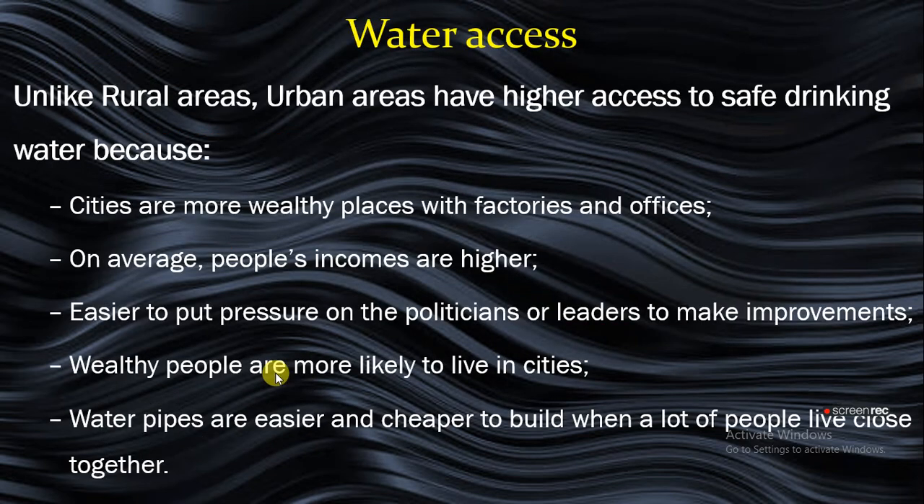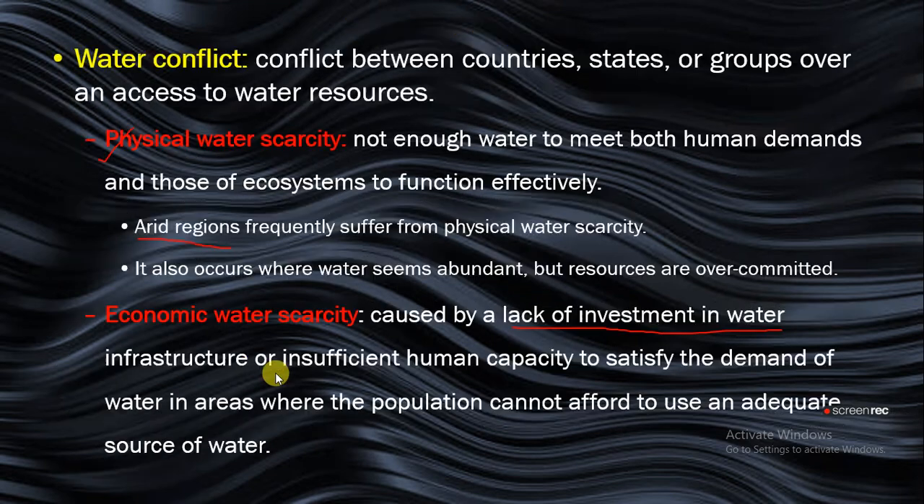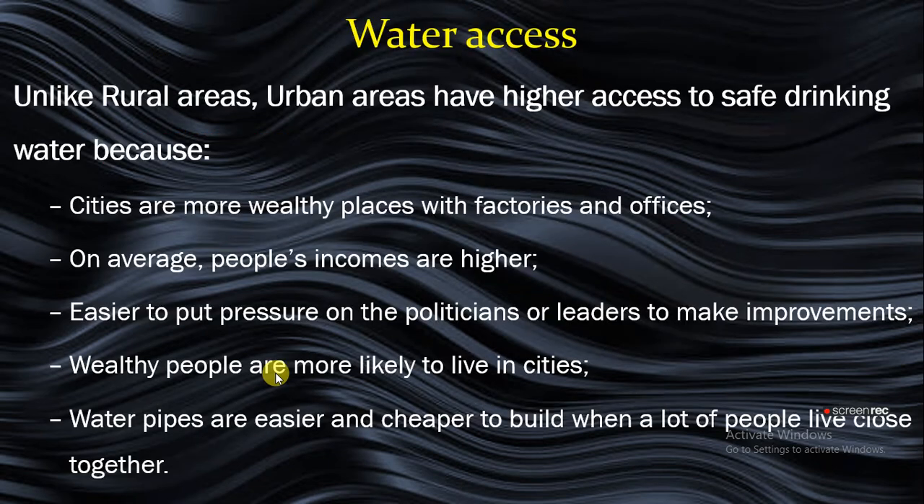So quickly, water access. We just finished water conflict, so now water access. Unlike rural areas, urban areas have higher access to safe drinking water. Remember, rural areas have to do with villages, while urban areas have to do with towns and cities. So why is it that there is more access to water in urban areas than in rural areas?